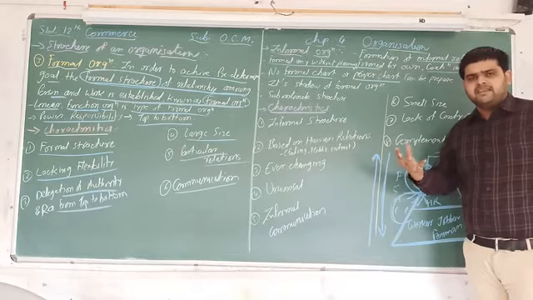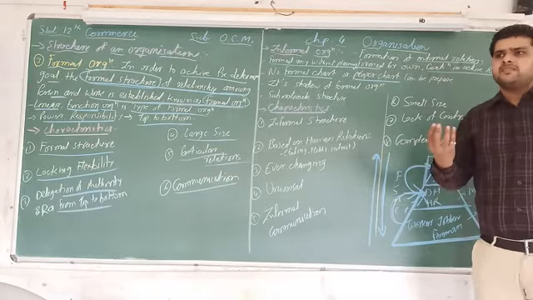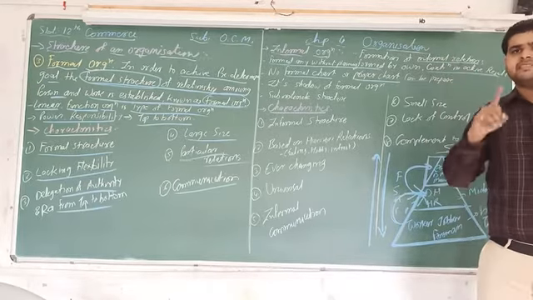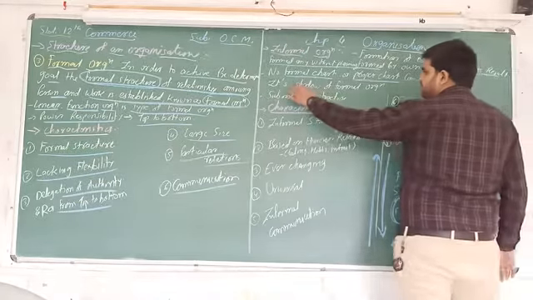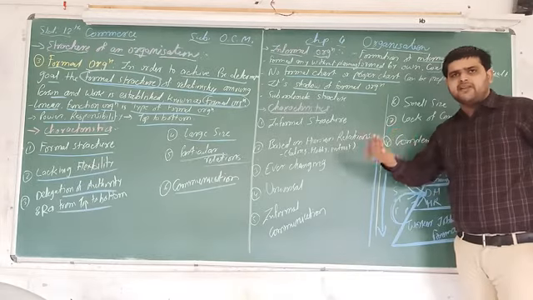Sometimes a head is there. When one team or one friend circle is there, one person is the head of that particular team. But the proportion or importance of the people is the same in this type of organization. It is the shadow of formal organization. It is a part like a shadow.